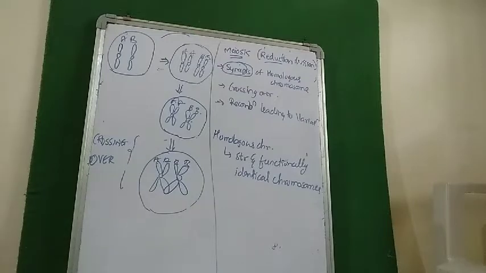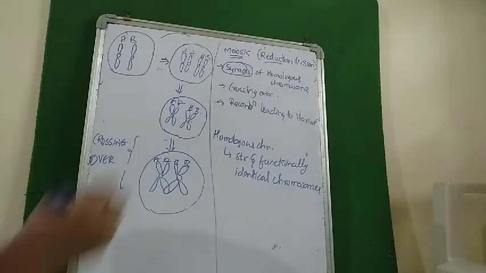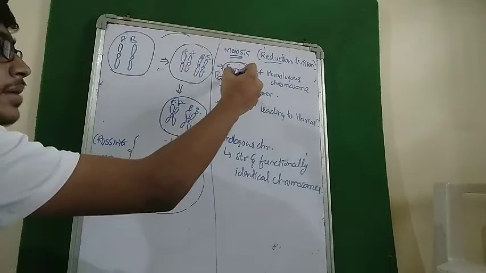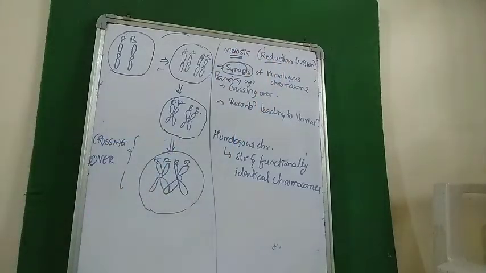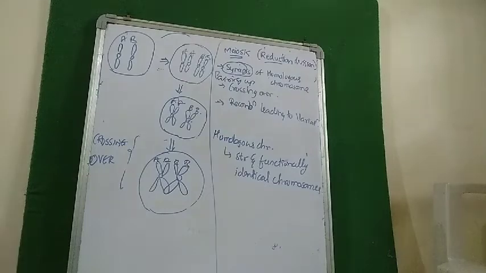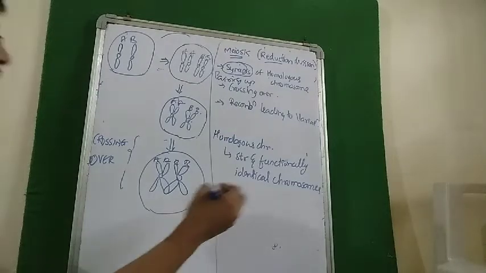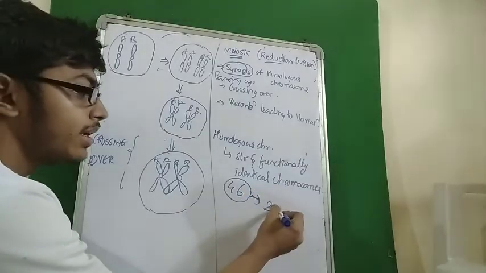So what we are going to see in this is, first, synapsis of homologous chromosomes. Now what is synapsis? Synapsis means pairing up. Now what are homologous chromosomes? Homologous chromosomes are structurally and functionally identical chromosomes. See, in humans we always say there are 46 chromosomes, but we more often use the term 23 pairs.